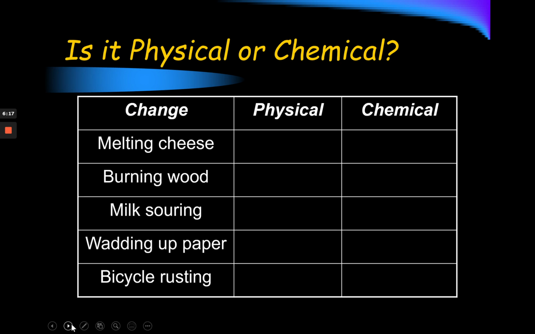So let's practice. Is it physical or chemical? Are these examples of physical changes or chemical changes? The key here is to think about, are we actually changing the item? When we go through this change, are we changing it from one thing to another? And if the answer is yes, then more than likely it's going to be chemical.